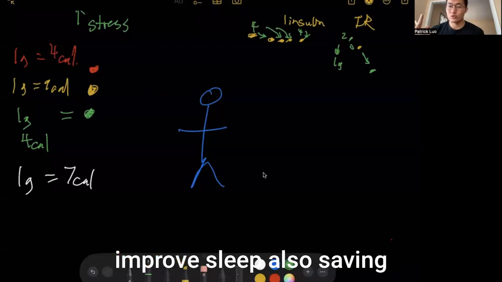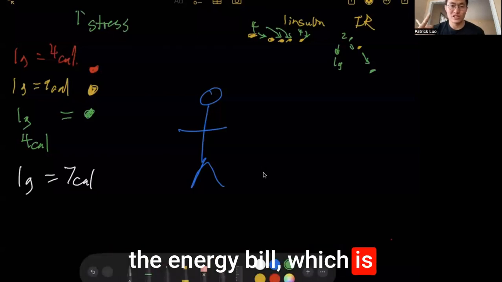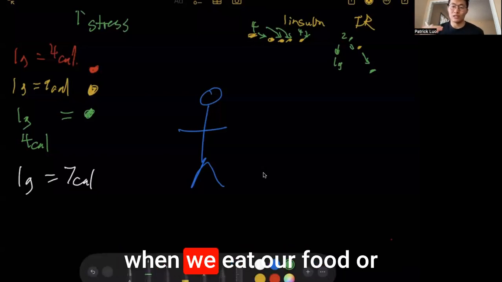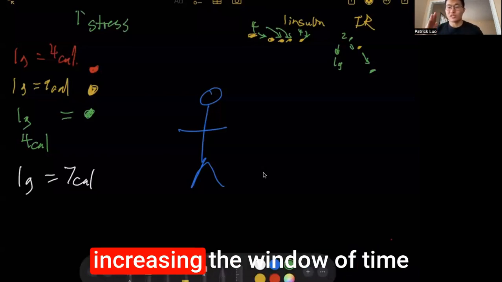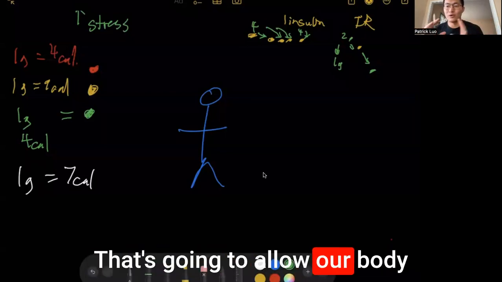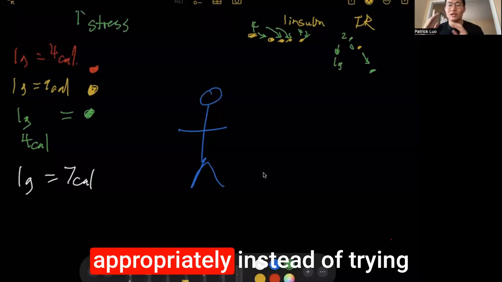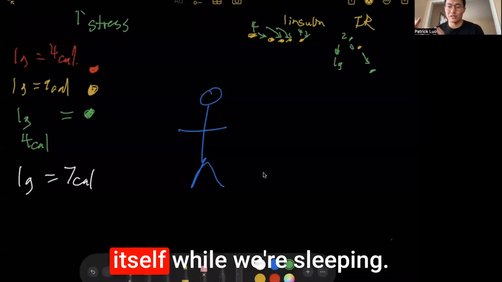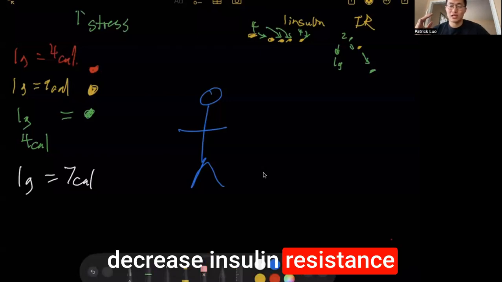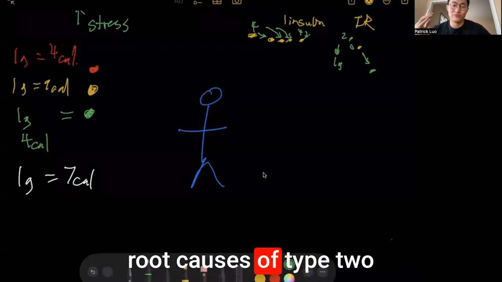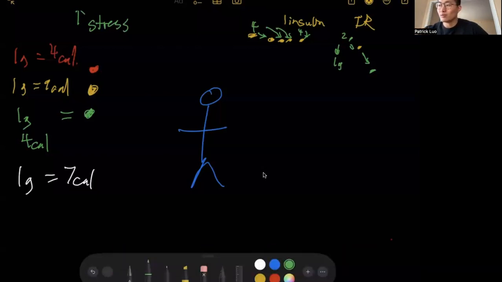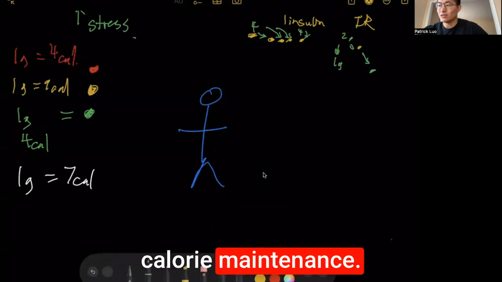So the blackout curtains to improve sleep, also saving on the energy bill, which is nice, practicing meditation videos, and then delaying when we eat our food, or increasing the window of time between when we have our dinner and going to bed. That's going to allow our body to properly digest the food instead of trying to do that and overworking itself while we're sleeping. So that is one of the ways to decrease insulin resistance and address one of the root causes of type 2 diabetes and prediabetes. Another thing is actually understanding our calorie maintenance.